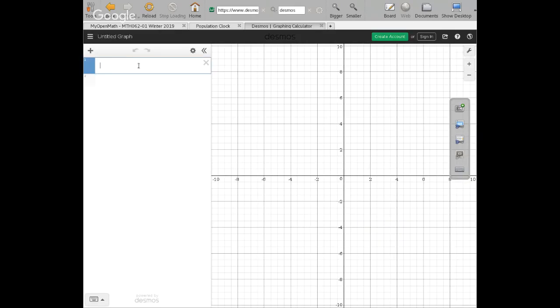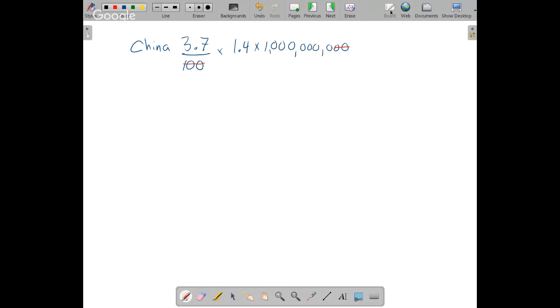There we go. All right, so I have 3.7 times 1.4 times 10. 1, 2, 3, 1, 2, 3. So counting that out, what do we get? 1, 2, 3, 50, almost 52 million smokers is what we seem to get there. So that's approximately 52 million smokers.